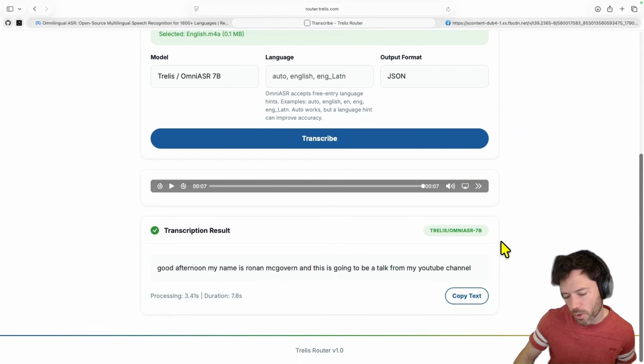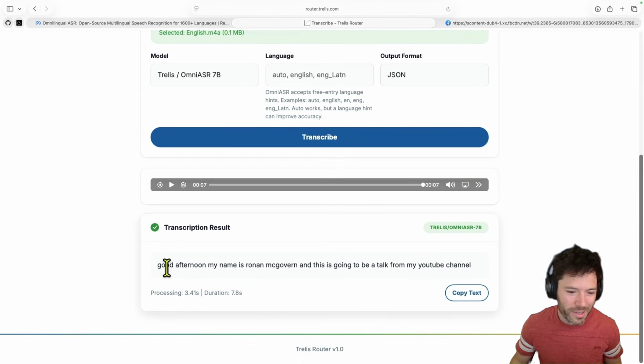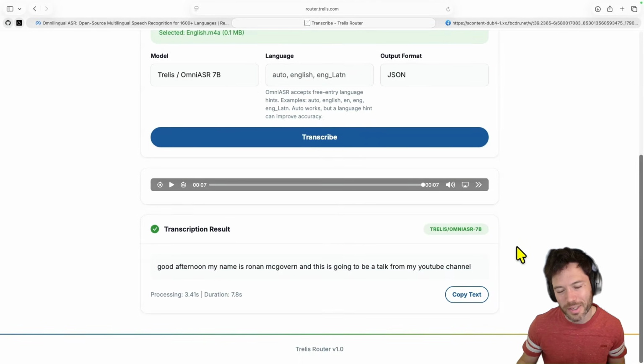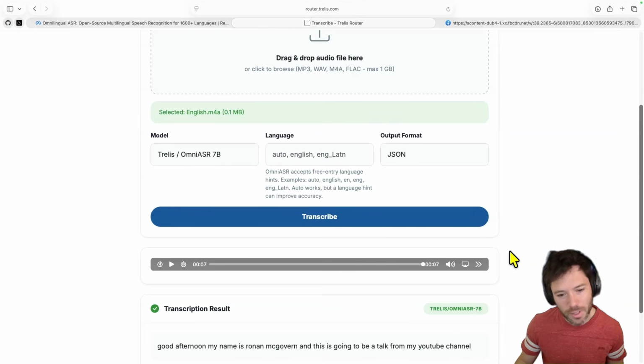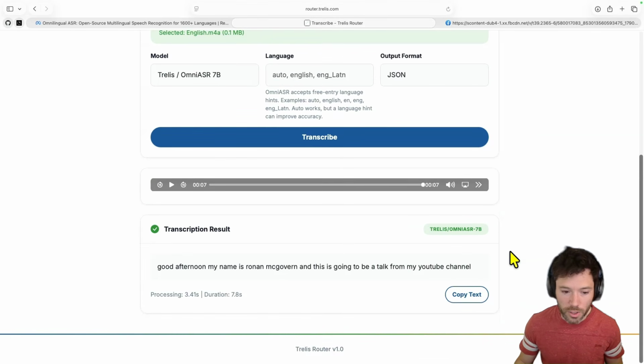So performance is quite good. First thing you'll notice is OmniASR does not punctuate or capitalize the language. And so this is a small drawback. If you did want to have the model punctuate or capitalize, you could use a punctuation model if it's English. Various degrees of performance doing that afterwards.